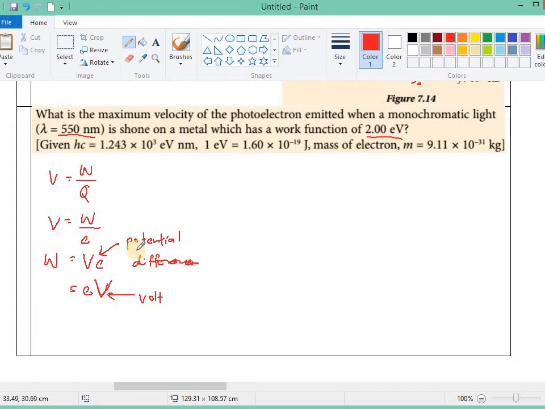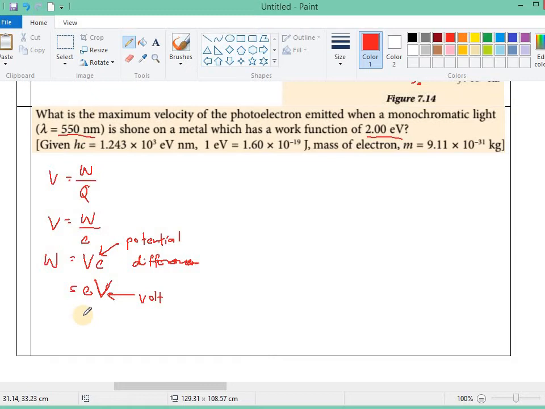This e we read as electron, that means the charge of one electron, times how many volts are supplied.